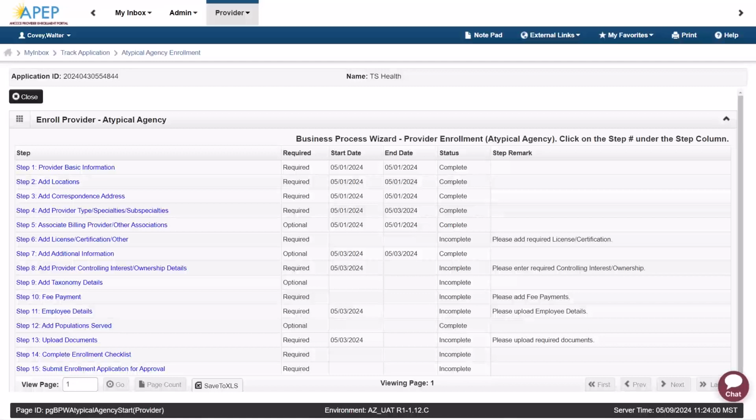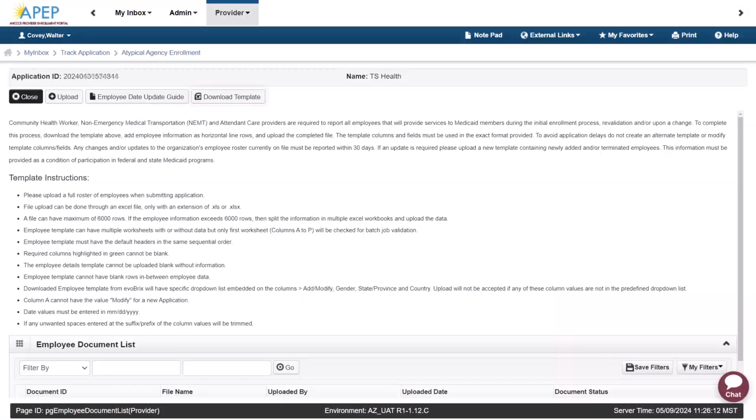When you arrive at Step 11, you need to upload the list of CHW employees, like was discussed earlier. Click on the link to Step 11 to open it. You can download the template from here. Follow the directions to enter the required information. When ready, upload the document. Fill out the rest of the application as prompted with the required information.